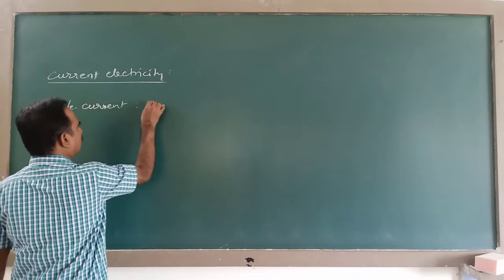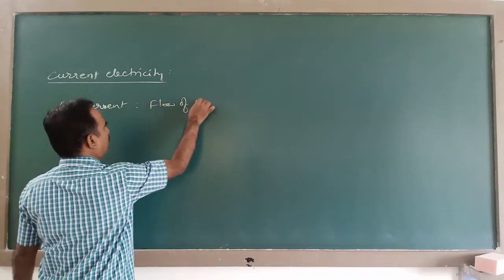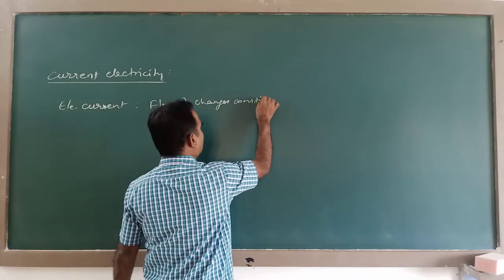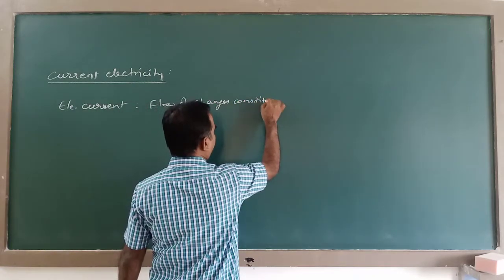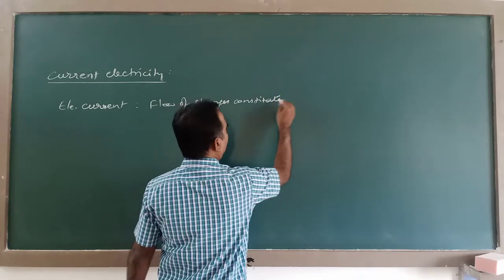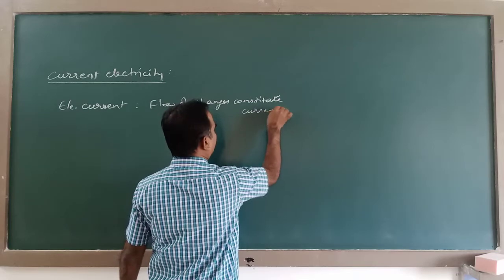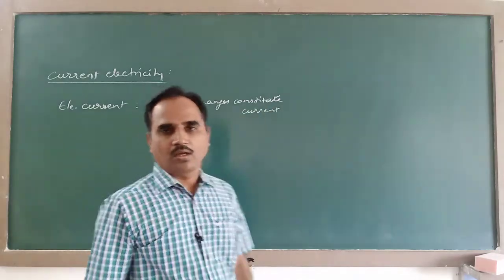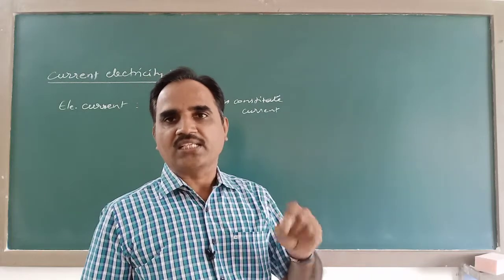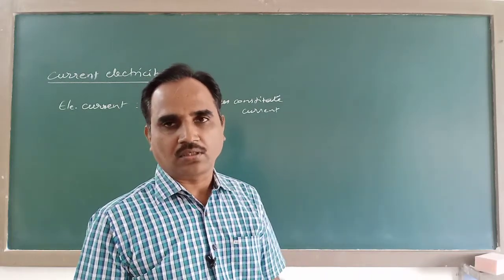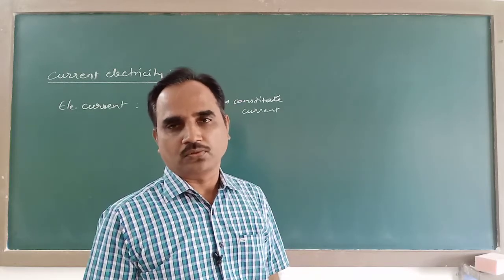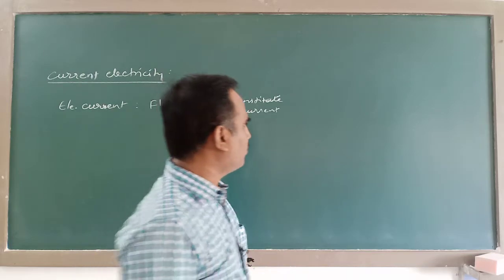So flow of charges constitutes current. So when charges are moving, they are said to be electric current. Now this question will arise, when does charge move? To understand that, consider this example.